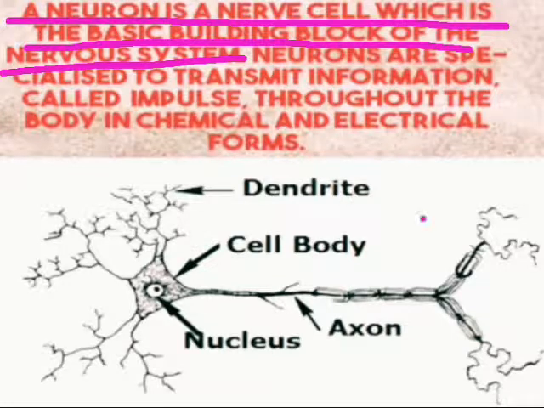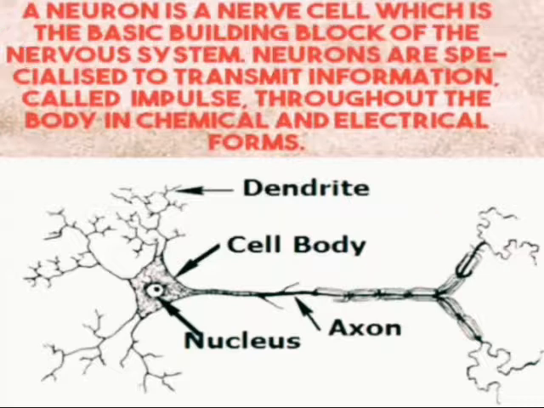Similarly, one cell will join with one more cell, again one more cell, and finally they will be attached and form parts of the nervous system.